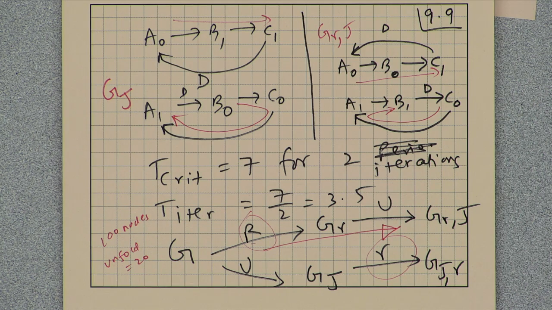So, is it possible to derive a different set of critical path constraints, such that we can have now a retiming formulation that can guarantee a critical path C after J unfolding?